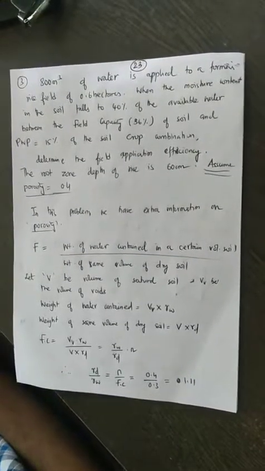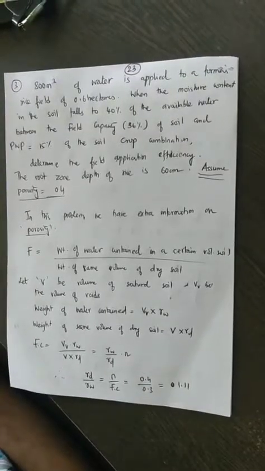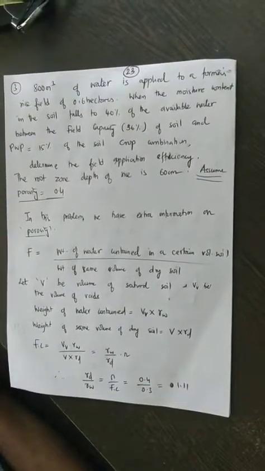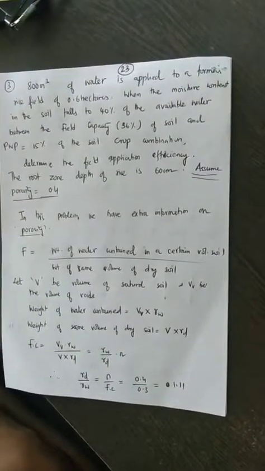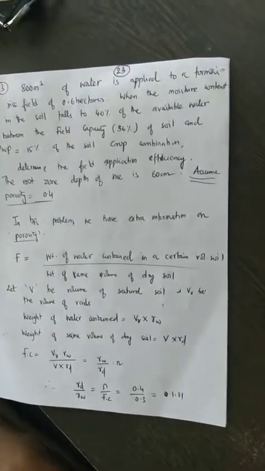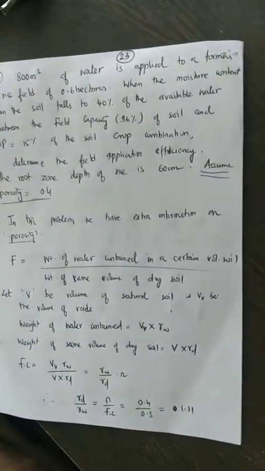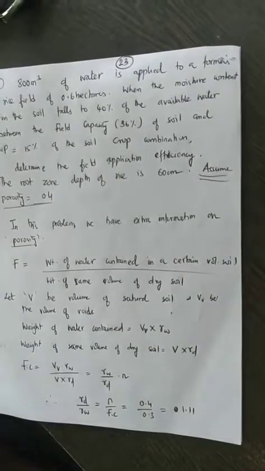So according to the definition, field capacity is the weight of water contained in a certain volume of soil divided by the weight of the same volume of dry soil. This is what we have seen earlier. So let V be the volume of the saturated soil and Vv be the volume of the voids in that particular sample of soil.